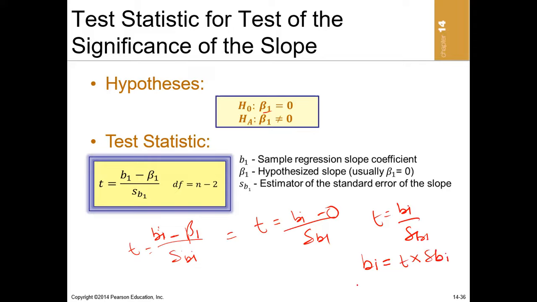And if you change the subject again, the standard error of the estimated beta is equal to the estimated beta over t. Some of these concepts can be tested in a standard statistical test.